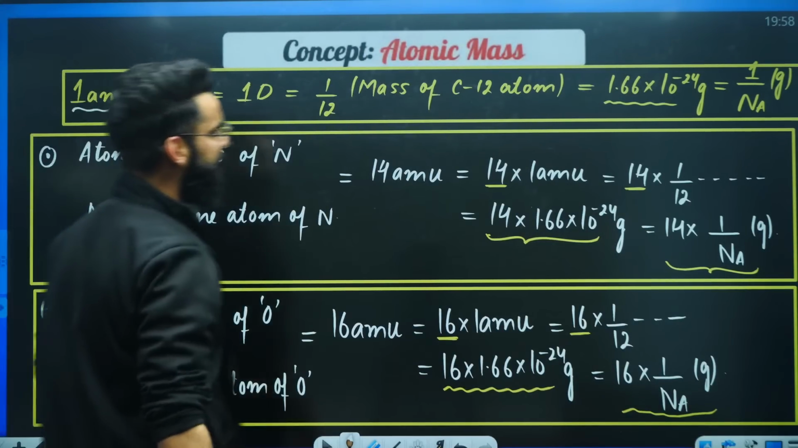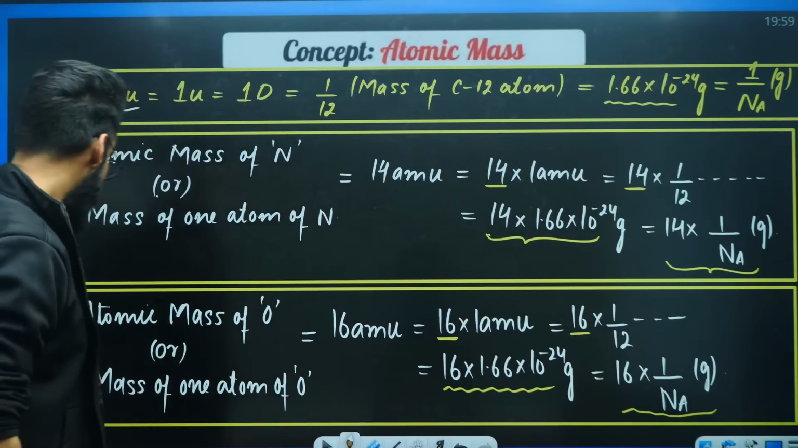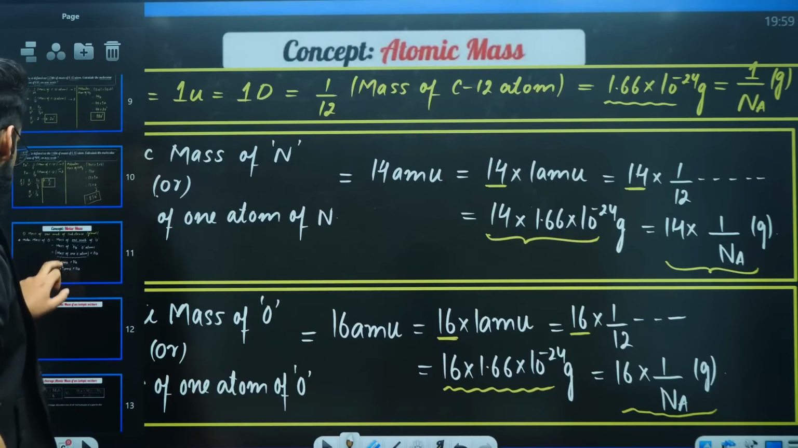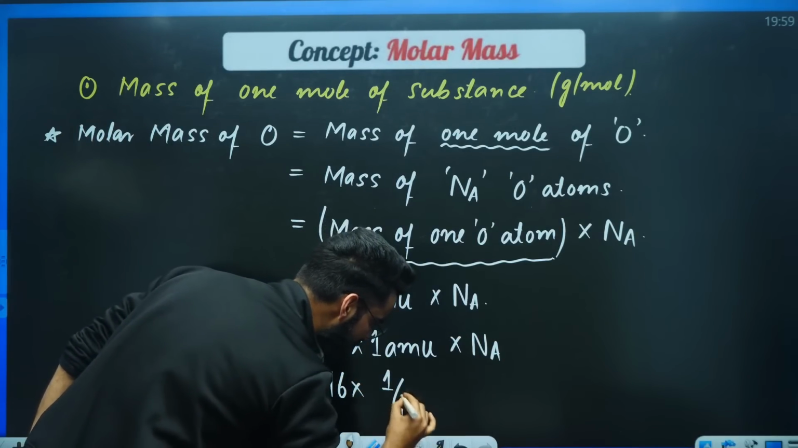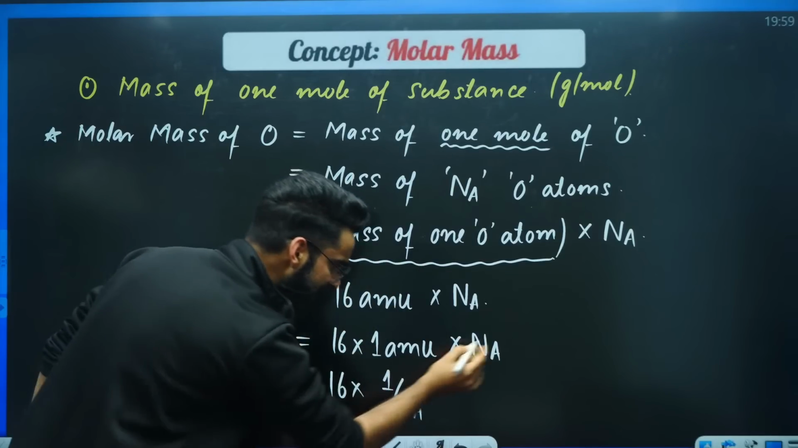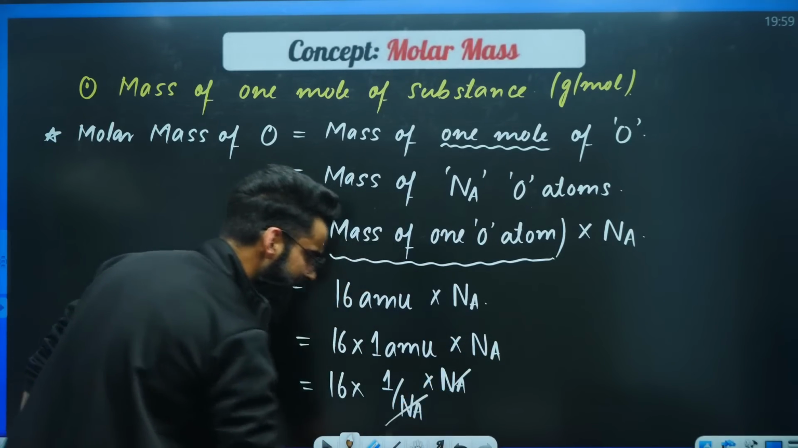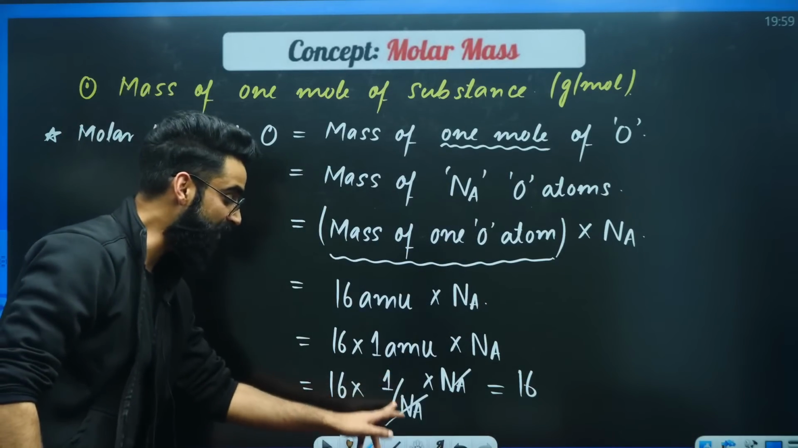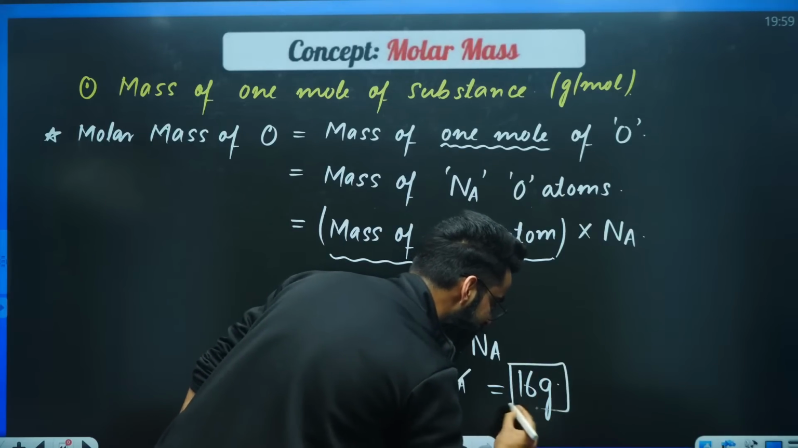Instead of 1 AMU, can we write 1 divided by Na grams? Right, we can do that. And this is its own Na. So this Na got cancelled. The value came out to be 16, and this was 1 divided by Na grams. So it is 16 grams here.